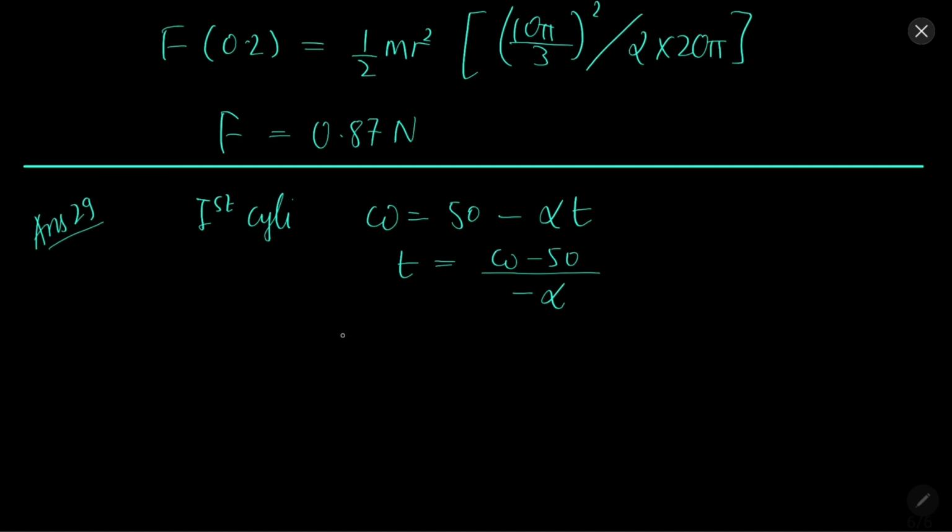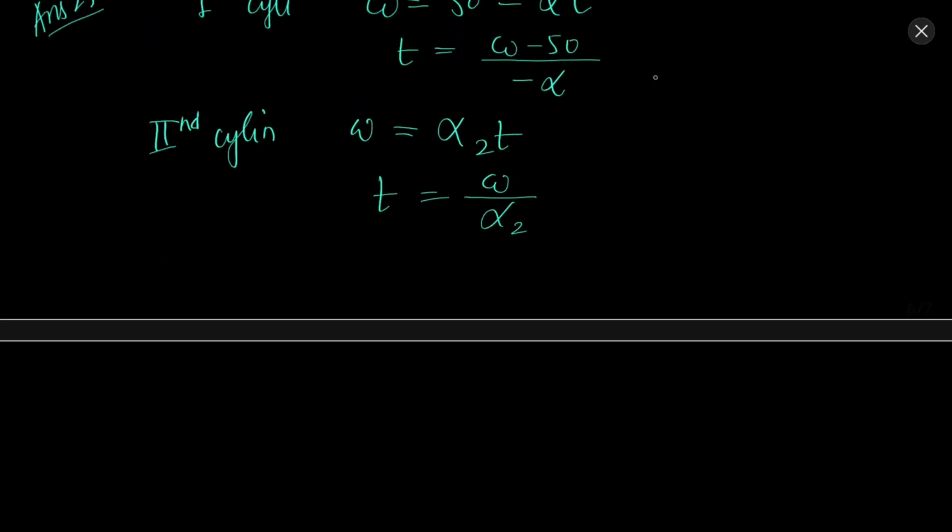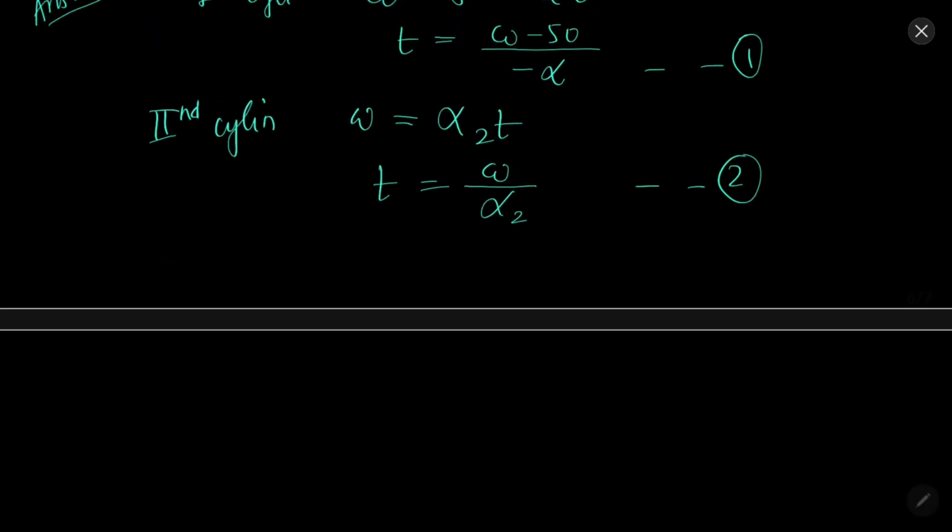After this, for the second cylinder, omega equals alpha t because initial velocity is 0. So time will be omega over alpha. Now time is the same, so equation 1 and 2 get equated. Because of that, you will be able to find omega to be 25 revolutions per second, and time will be 25 over 1 seconds.